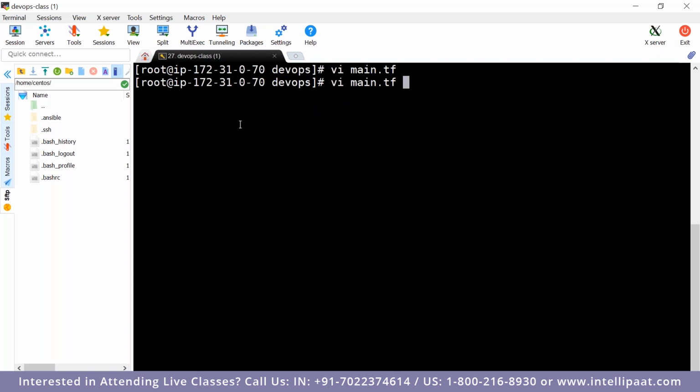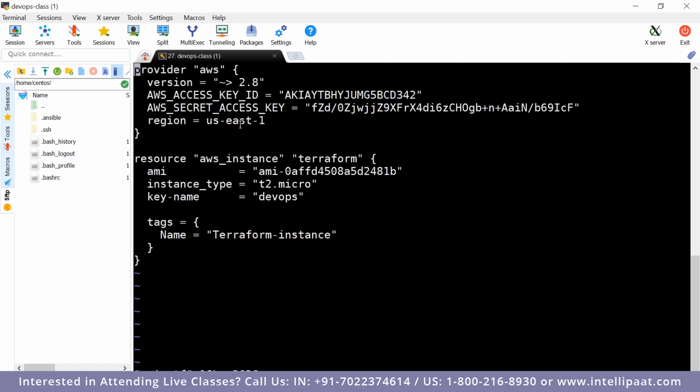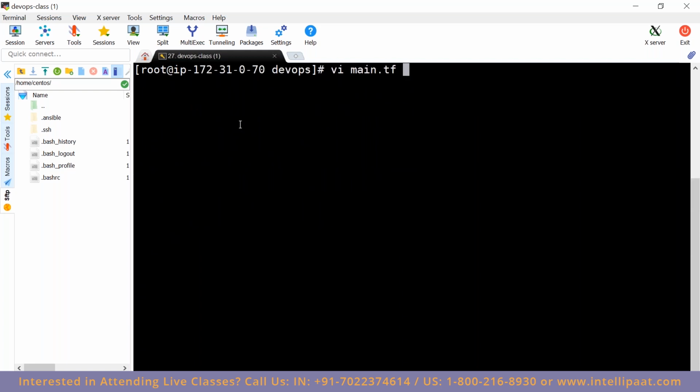Now if I run Terraform plan, US East 1. Why is it showing an error? Because... now let's run Terraform plan.